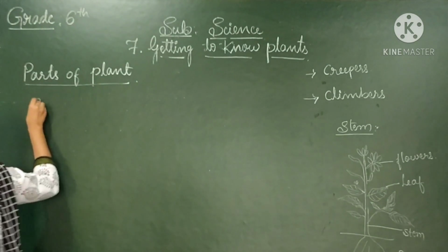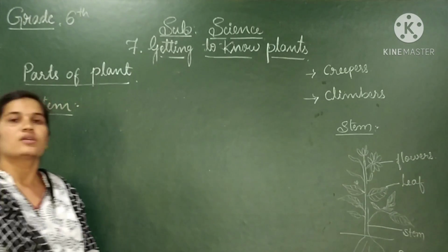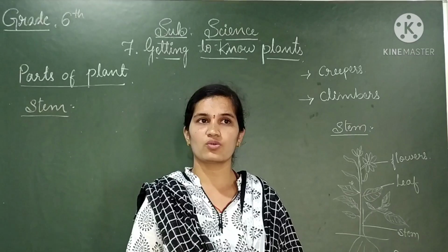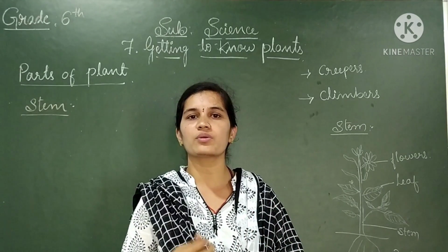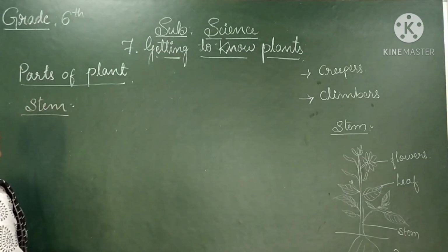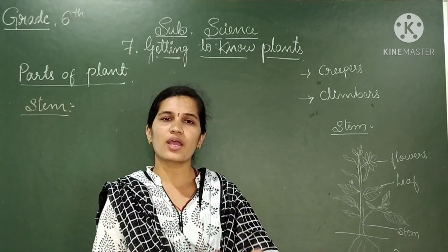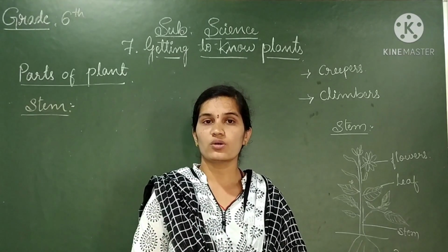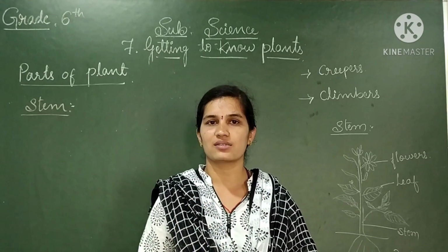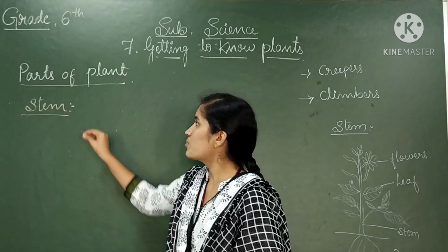Let us learn about what is stem. Already you know that stem is a part by which the plants will transfer its water and nutrients to all parts of the plant body, from the root to all parts of the plant body. Is it? In some kinds of plants, stem will help it to stand erectly. Already you have seen some of the shrubs. Is it? In those shrubs, stem helps them to stand erectly, and also in trees, stem helps them to stand erectly. It is the strength of a plant. So here stem is very important.